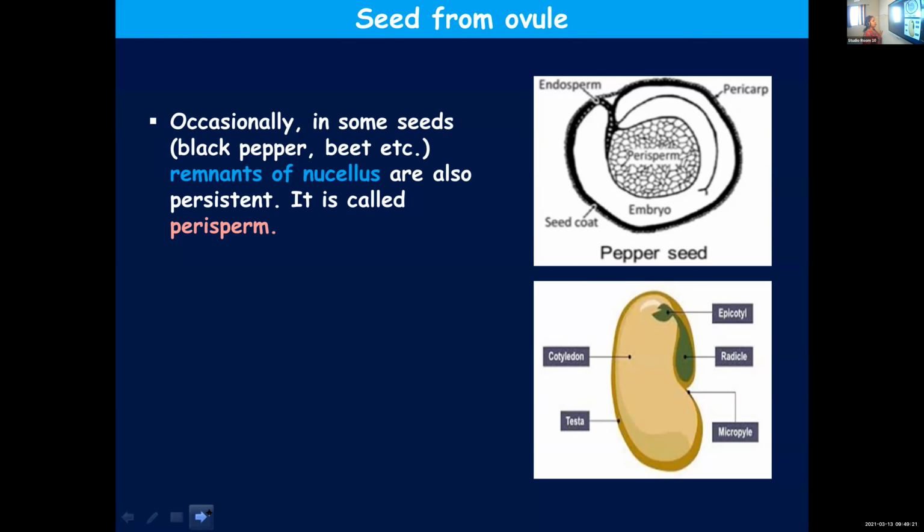For 1 mark, it can be asked, what is meant by perisperm? Perisperm is the remnants of nucellus present in certain seeds like beet or black pepper. In black pepper, some cells of nucellus will be persistent, and those cells we call perisperm.